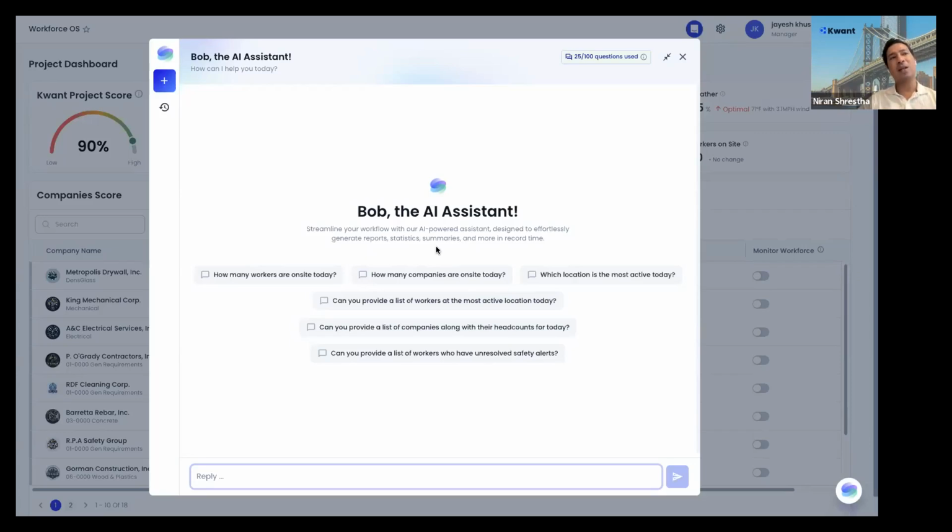And imagine they are asking one question, and one question can save them 5 minutes. 10 questions can save them an hour in a day. That's a huge productivity gain for our project managers, supers, and safety managers on projects, which they can use to work on high-value items like making decisions or spending time with their families, actually. So it's a huge thing.